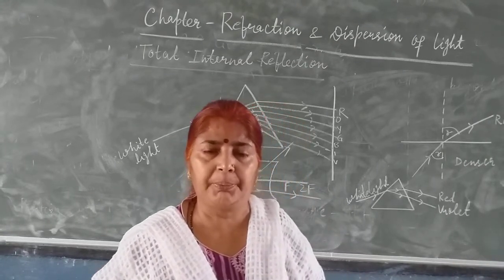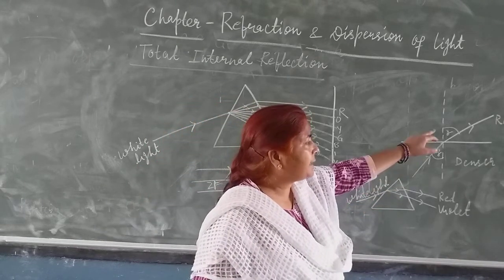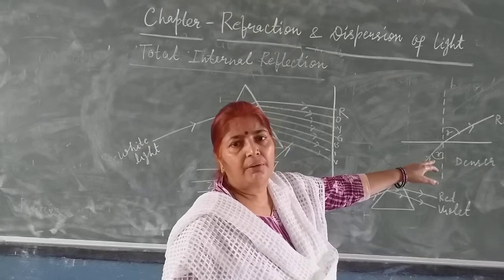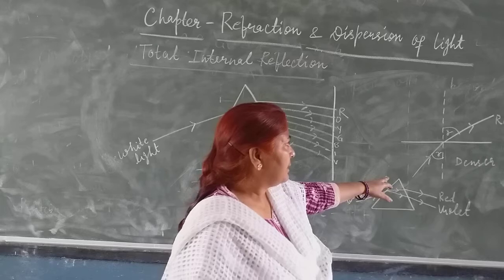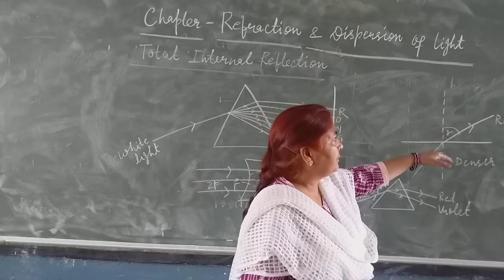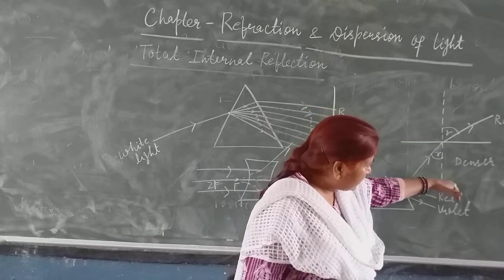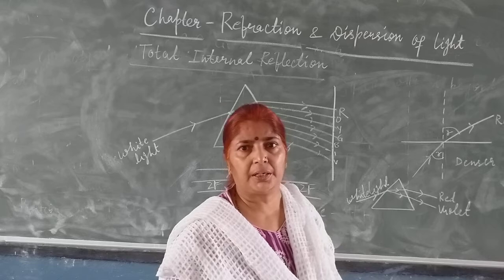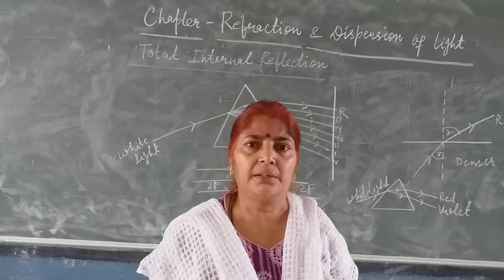Once again I am repeating, when the angle of incidence becomes greater than the critical angle, the ray which is passing from denser medium to rarer medium will not go to the rarer medium, it will reflect in the same medium, the denser medium. This phenomenon is called total internal reflection.